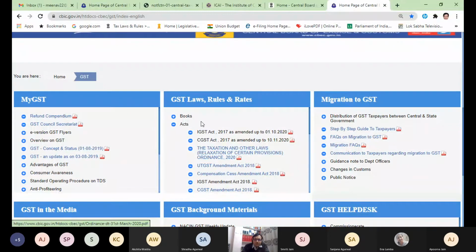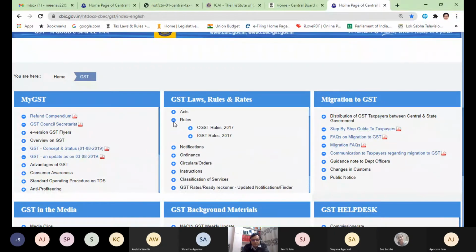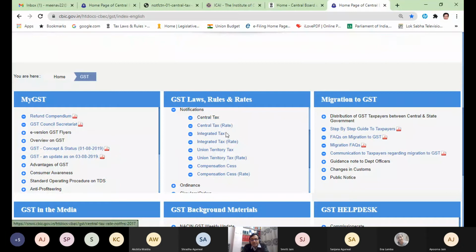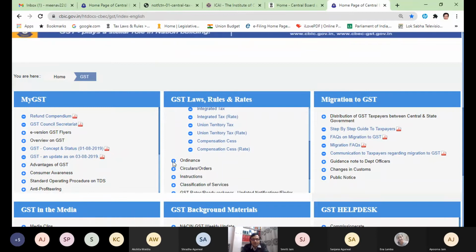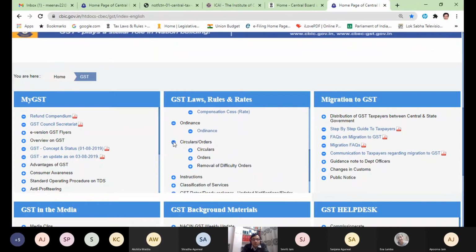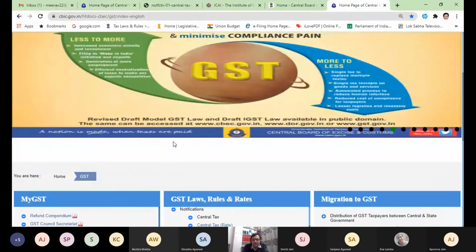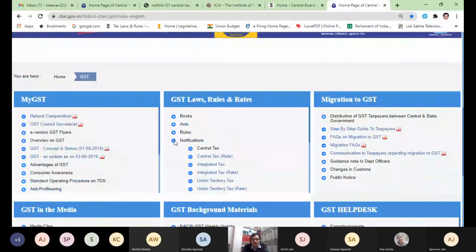Now these are acts. We will refer directly from the act. Then we have rules, CGST rules and IGST rules. Then we have notifications year-wise: central tax rate, integrated tax rate, union territory tax, its rate, compensation cess, its rate, ordinances, circulars, orders, etc. That's it. So I simply wanted to show you the website. I will make you understand these terms now, but from here we will study our course of GST.